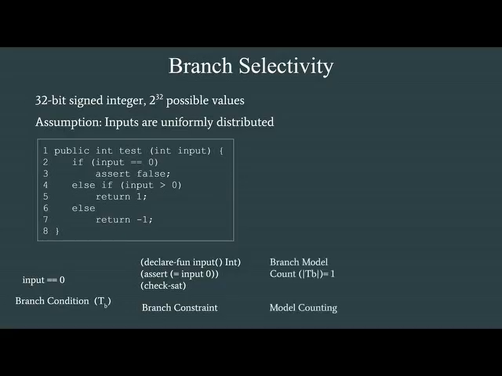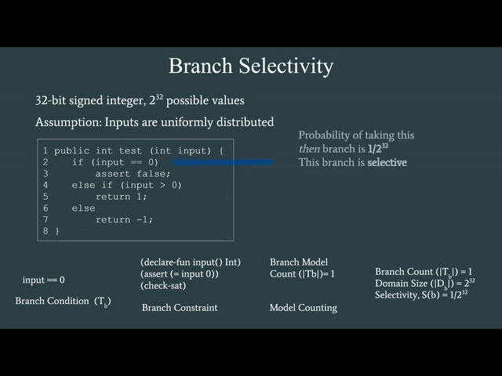Now that we have this branch constraint, we make a query to a model counting constraint solver, and the model counting constraint solver can provide us with the count of the satisfying solutions to the branch condition. Now that we have this model counting number, we can divide it by the domain size, which is in this case 2 to the power 32, and then compute the branch selectivity.